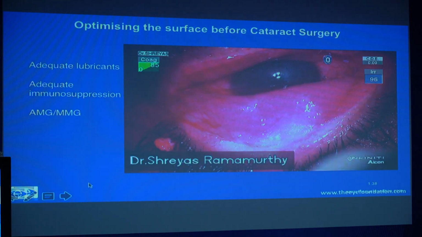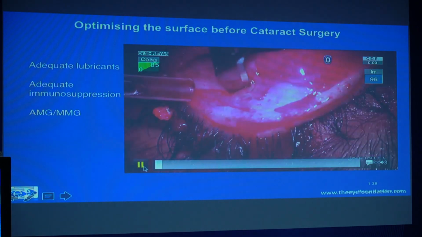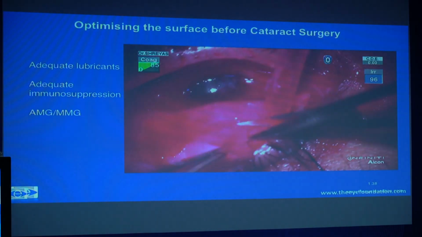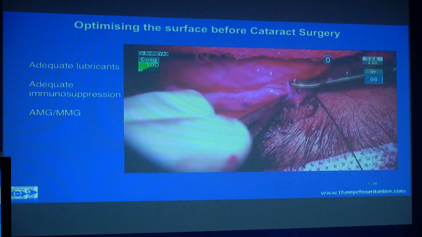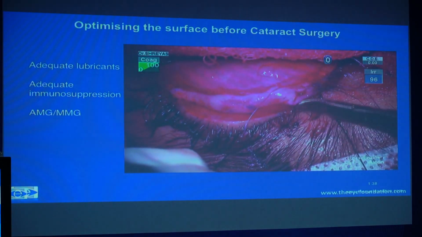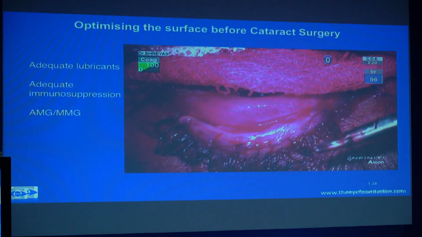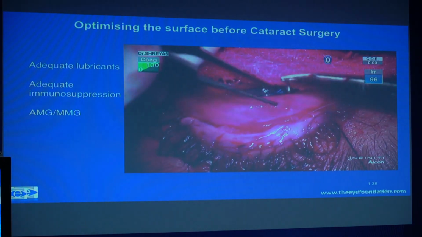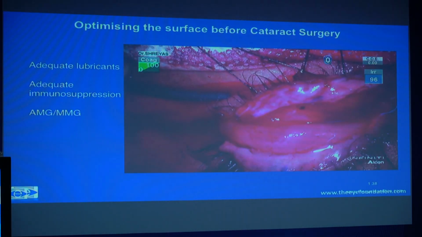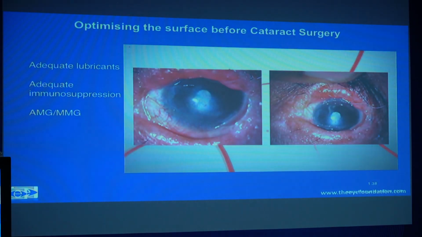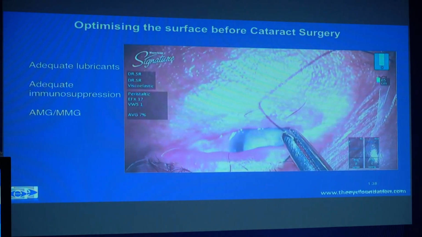In a patient with more severe disease, sorry, I'm not sure why the video is not running, with OCP or SJS, you would want to treat the ocular surface first, and ensure that you have a very stable ocular surface before you go ahead with any cataract surgery procedure. So this is a patient who was actually referred for cataract surgery with corneal scarring, but had a history of SJS and had significant lid margin keratinization. Although it was a total cataract, it was better to wait, do the lid margin MMG first, and then subsequently stabilize the surface and go ahead.